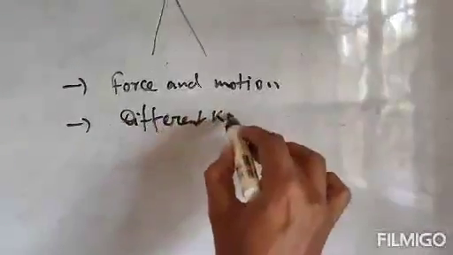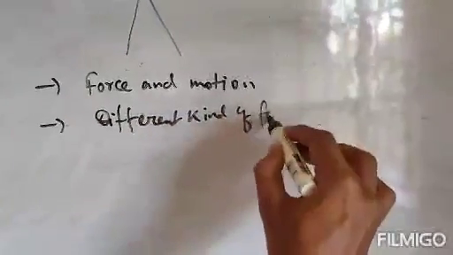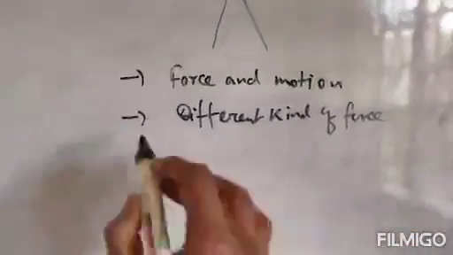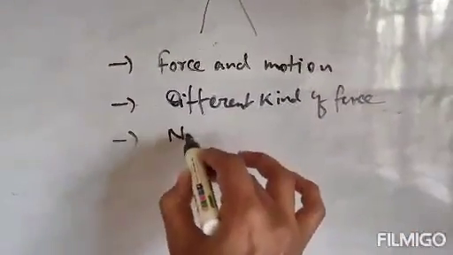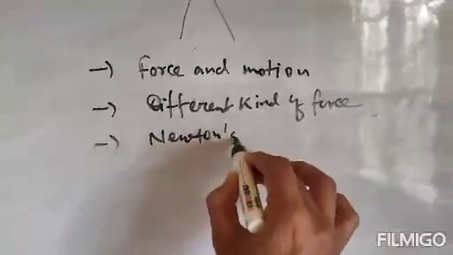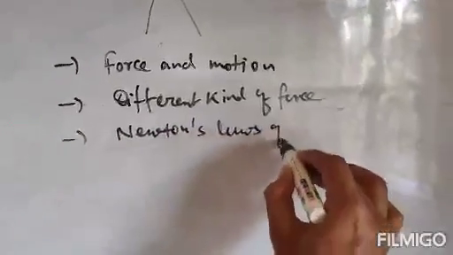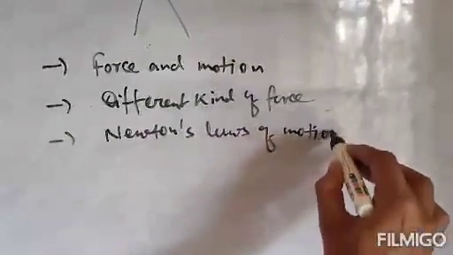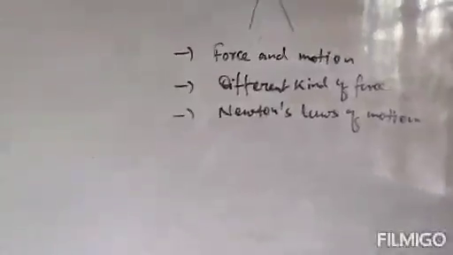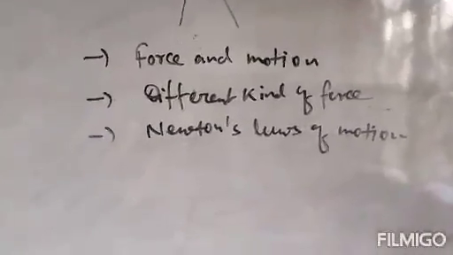Then very important, Newton's laws of motion. All total there are 3 laws given by Newton, so all these laws will be discussed.